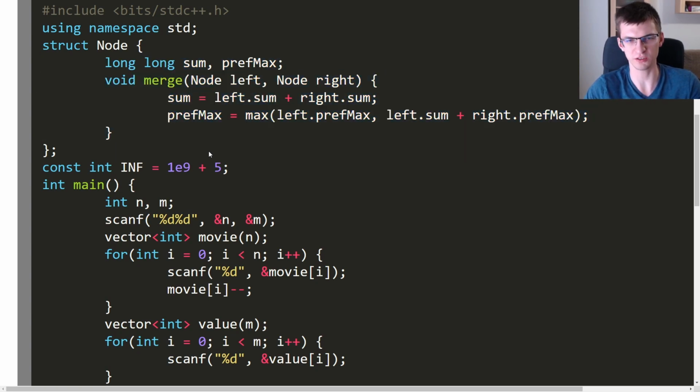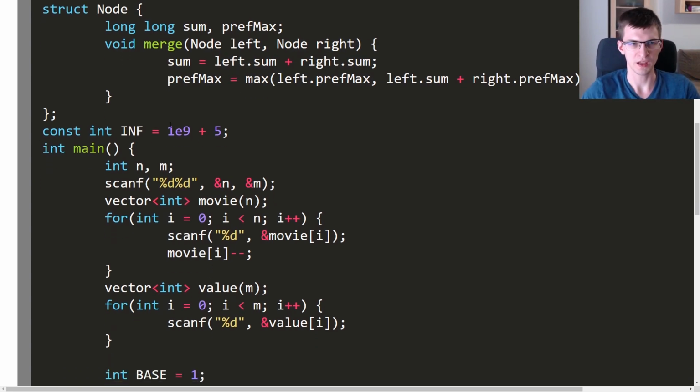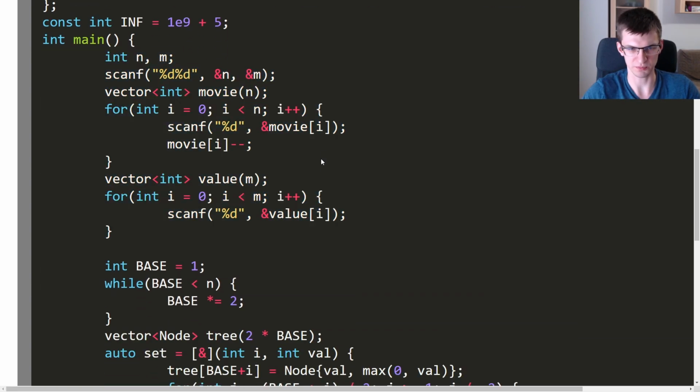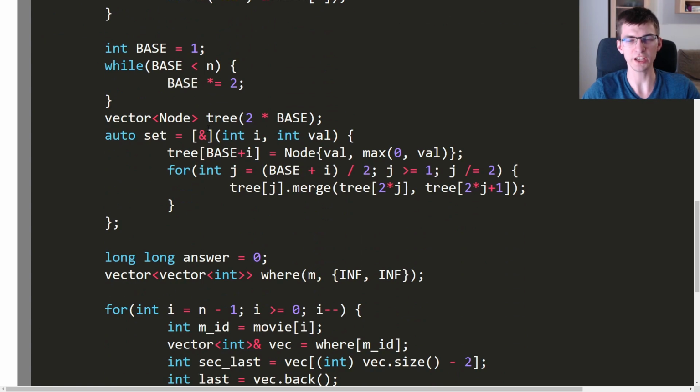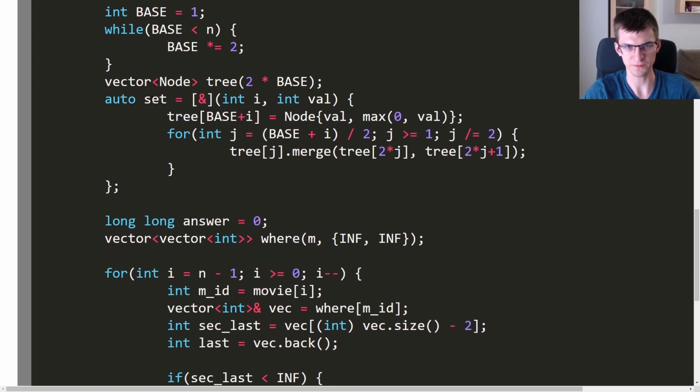In this problem we don't need lazy propagation because we don't operate with ranges. I have a constant infinity equal to billion plus 5. I just want it to be bigger than n. We'll see later what it does. Reading is the same as in the previous version. I create my segment tree. For convenience, I take base, a power of 2, initially equal to 1, and then I multiply it by 2 as long as it is smaller than n. This way I increase the sequence size to be a power of 2.